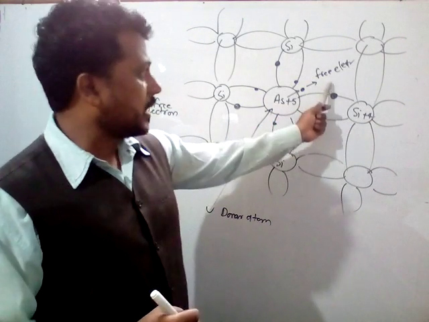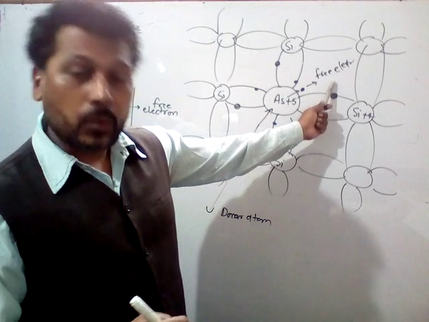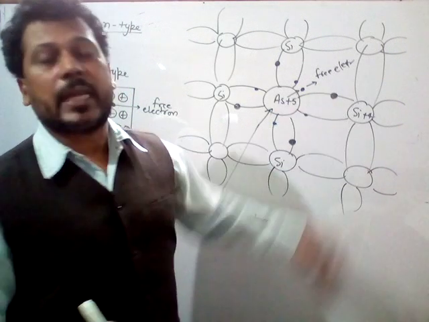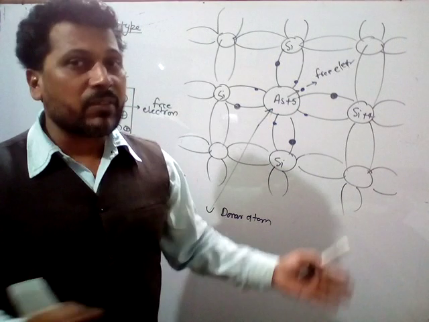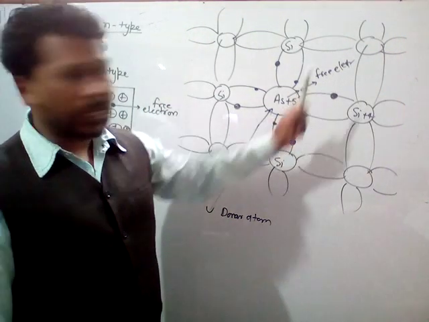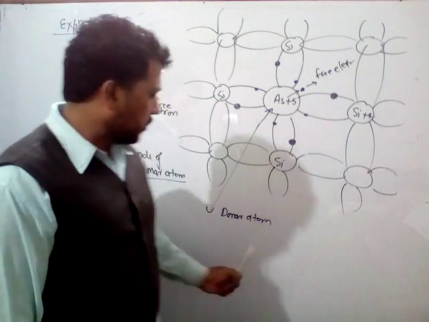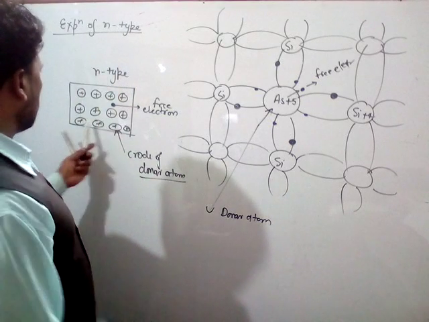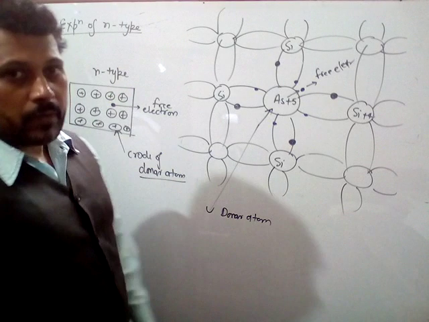So this works as a free electron, which works as a charge carrier, यानी आवेश लाने और ले जाने का वर्क करता है. Due to this it is known as a free electron, and this atom is known as the donor atom, and this is the symbol of the negative type of semiconductor.